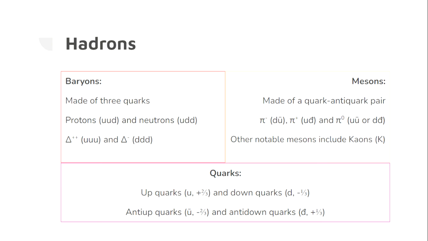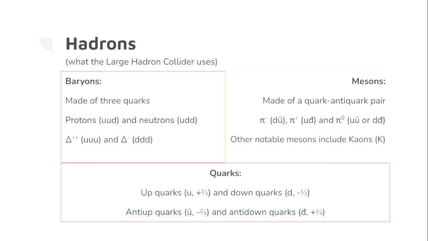So let's talk about hadrons first. These are what give the Large Hadron Collider its name, as it collides these together at high speeds to learn more about them. There are two types of hadrons, baryons and mesons. Baryons include neutrons and protons, which make up atoms. But baryons are not themselves fundamental. They are made up of particles called quarks.